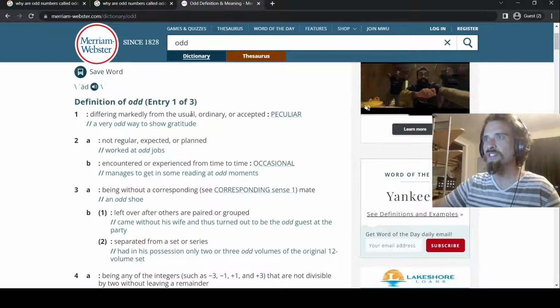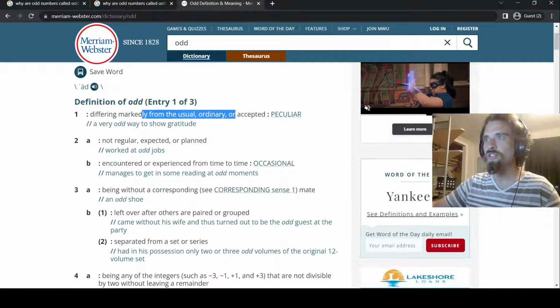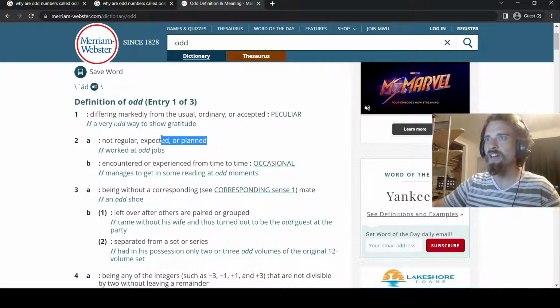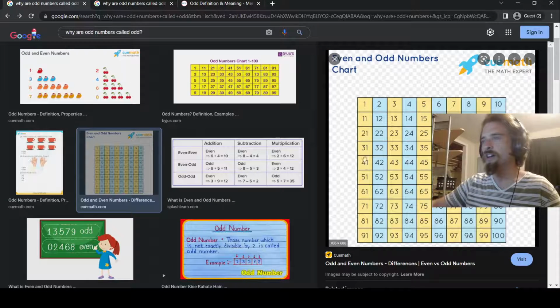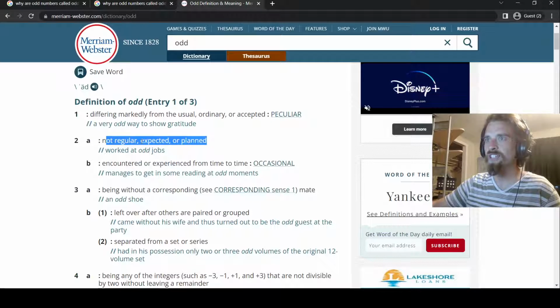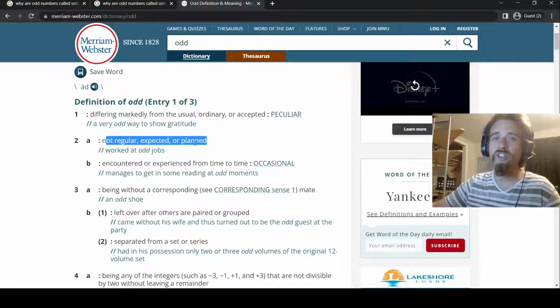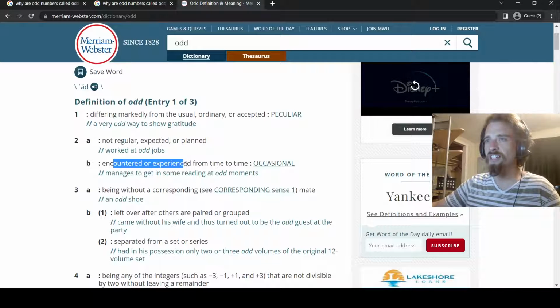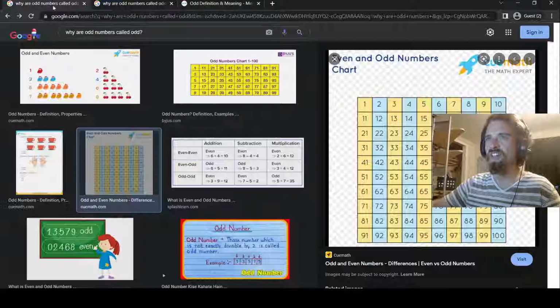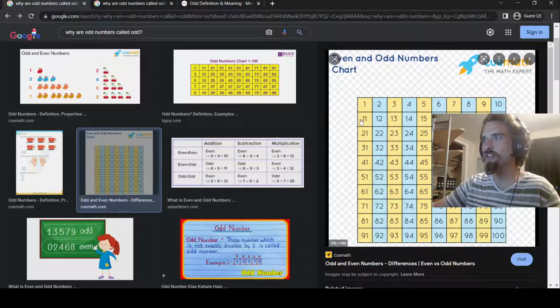Well, let's go back to the definition. Differing markedly from the usual, ordinary, or accepted. Not regular, expected, or planned, right? Well, if you look at the odd numbers here, 1, 3, 5, 7, they come every other spot. Every other number is an odd number. Well, that's definitely regular, expected, and planned. It continues that way until infinity. It's not encountered or experienced from time to time. It's not occasional. It is consistent across the board here. Otherwise, they would not make these rows. This is consistency. Do you see this here?